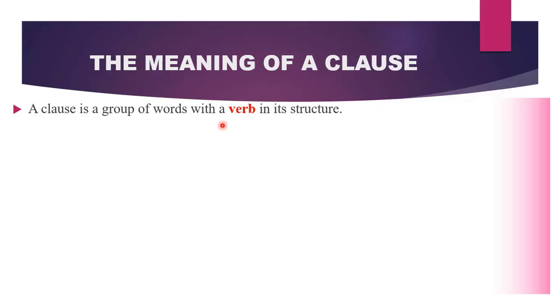What is a clause? A clause is a group of words with a verb in its structure. So whenever you have a group of words and it contains a verb, then that group of words is a clause. Let us look at this example. I enjoy reading novels. We can say this is a clause. Why? Because it contains a verb.